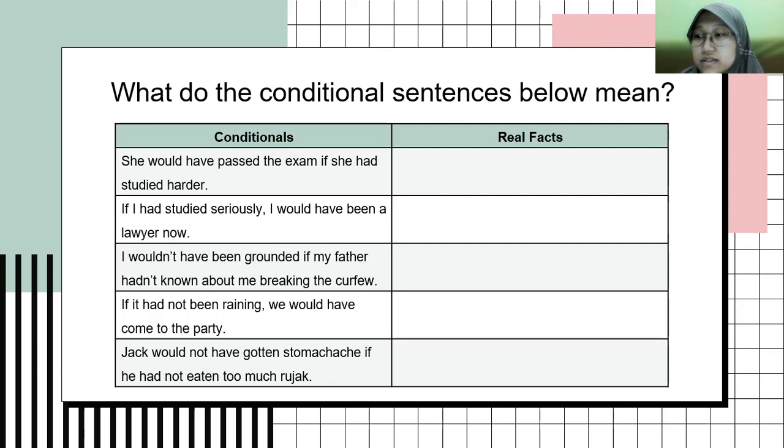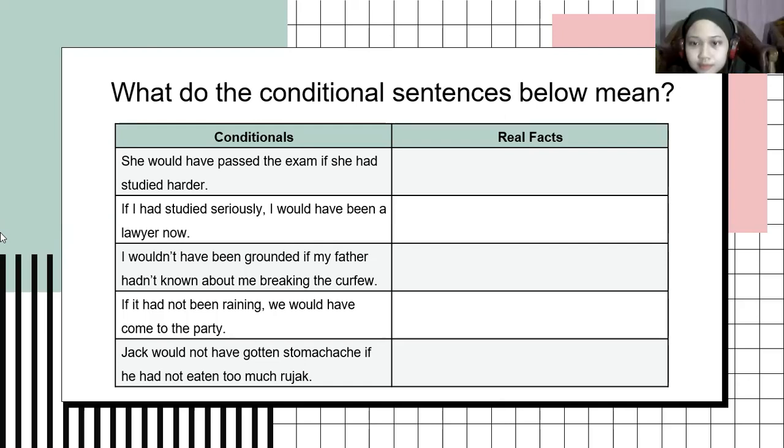For the third conditional will be answered by Lola, please. The conditional is I would have been grounded if my father hadn't known about me breaking the curfew. And the real fact is my father knew I broke the curfew, so I was grounded. Very good, Lola. That is correct.